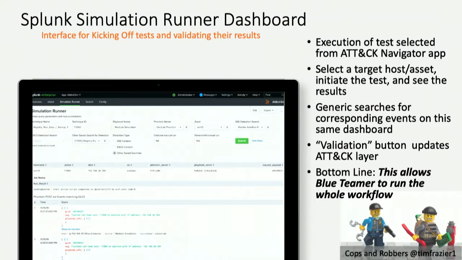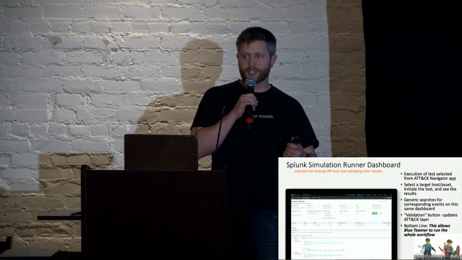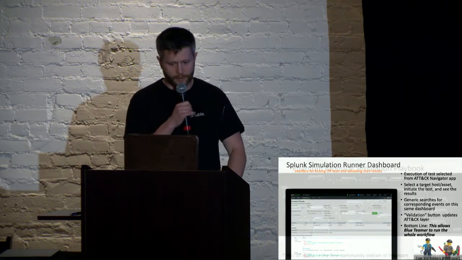All right, Simulation Runner Dashboard app. This is basically where we fill in a couple of parameters for the test that we want to run, and then we send it over. This is also where the events will populate once we're seeing what's happening on that Windows endpoint. Again, the bottom line is that the blue teamer is the one that can initiate, let it run, and then observe exactly what's happening and validate the specific detection search that you want to validate.